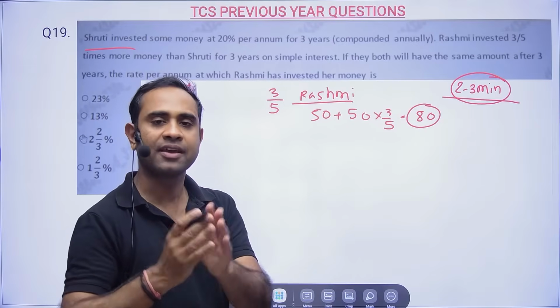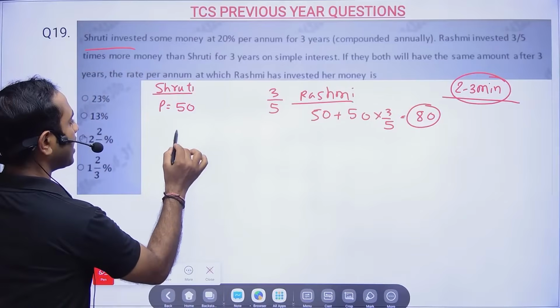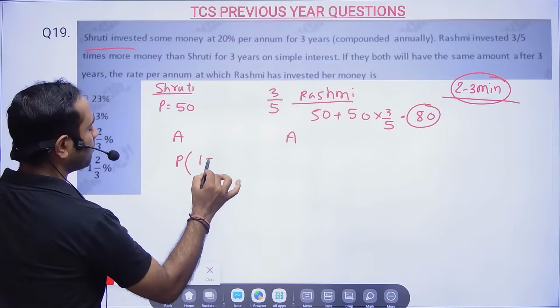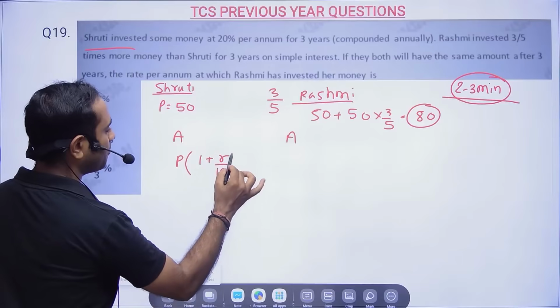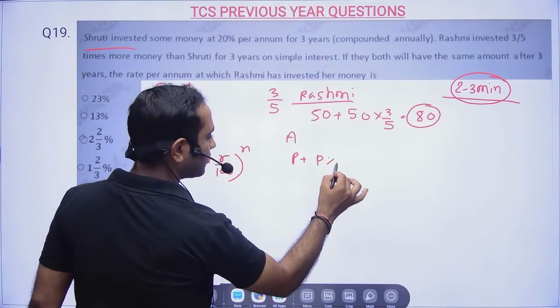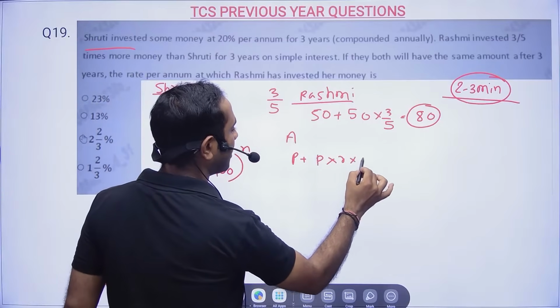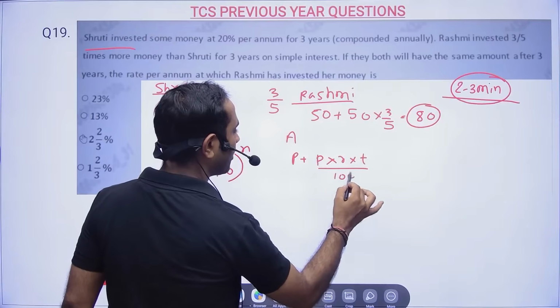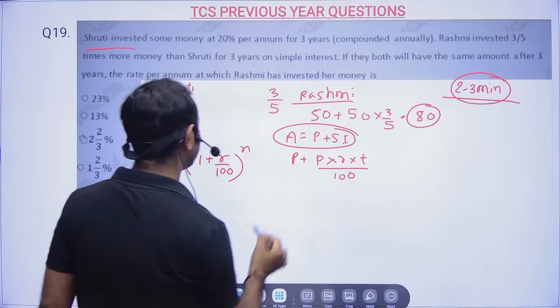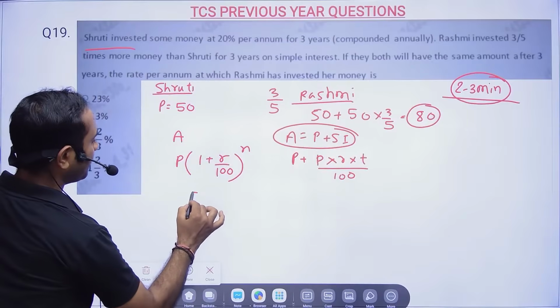Now they are telling us that the total money which Shruti and Rasmi will get after 3 years will be the same. So here the amount and here the amount will be the same. Here it is principal into (1 plus r by 100) to the power n, and here the amount will be principal plus simple interest, so principal plus PRT by 100. Now if you are not able to understand this, then definitely you need to work on your basics. So the principal is 50, I have assumed here.